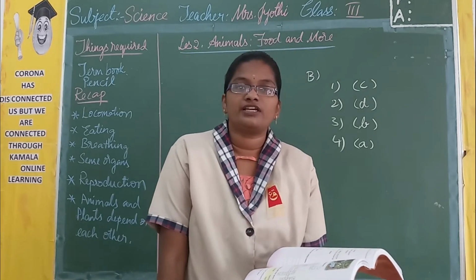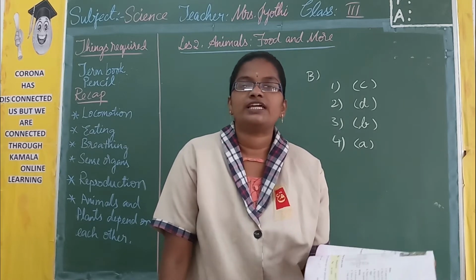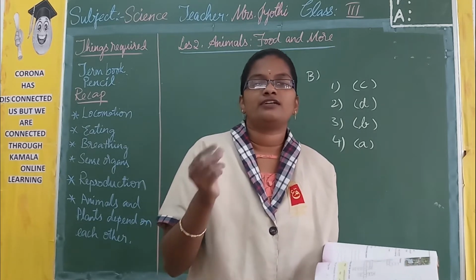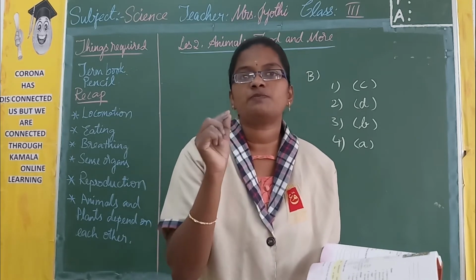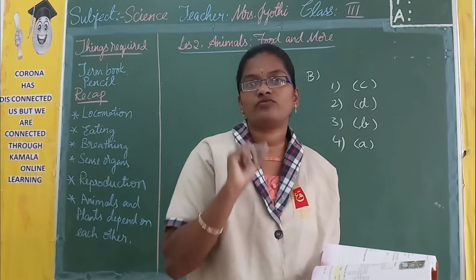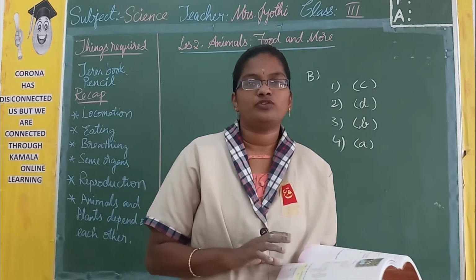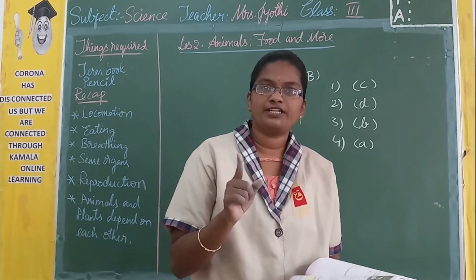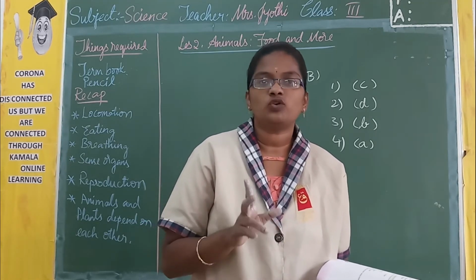Then the next one is squirrel. Squirrel is an omnivore. It eats grains and small fruits, and even tiny flesh particles it will eat with the help of its sharp teeth. So this animal comes under omnivores. First point is this animal is squirrel. Second point, it is an omnivore.